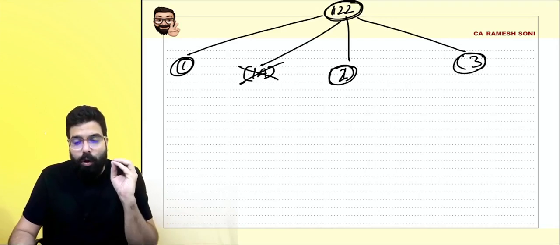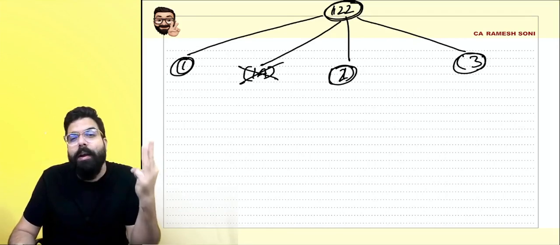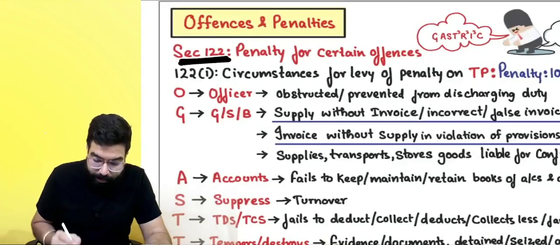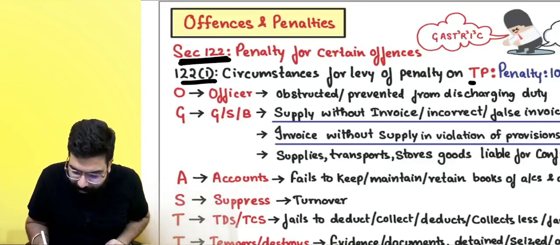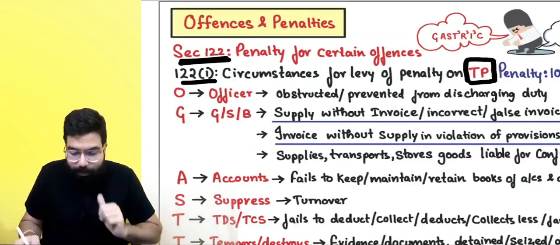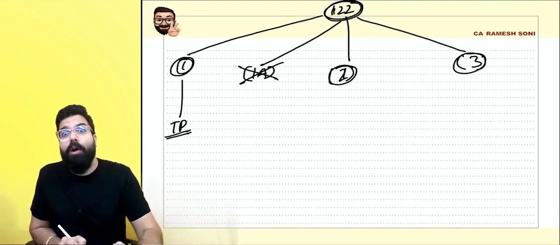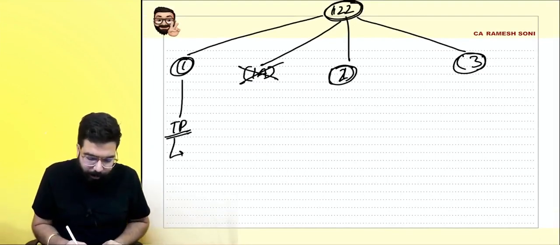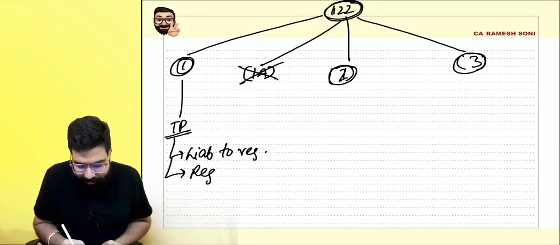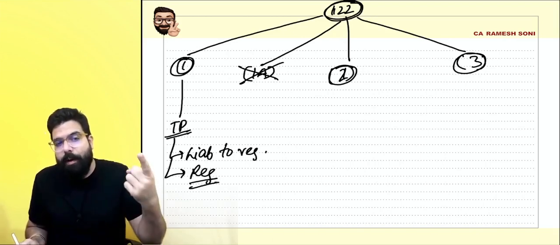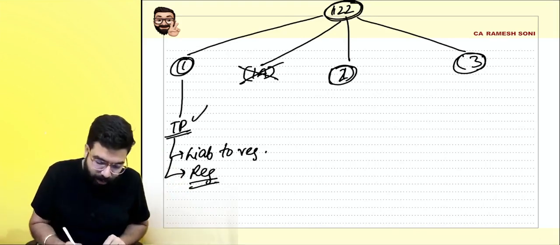I want to ask you, what is the difference between the penalty of section 122(1), the penalty of 122(2), and the penalty of 122(3)? See everyone, 122(1) talks about those circumstances when penalty shall be levied on a taxable person. Who is a taxable person, sir? A taxable person is a person who is registered or who is liable to be registered. Yes, sir, we got it. A registered person is also a taxable person. A person who is liable to be registered but has not taken registration is also a taxable person.